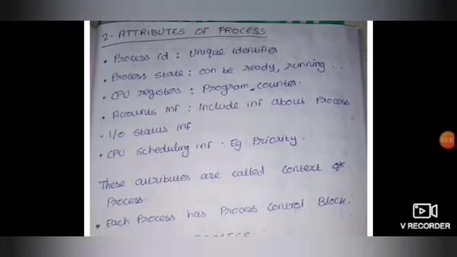So when a question comes up, instead of asking what the attributes of the process are, if it asks what the context of the process is, the answer is the same: the process ID, the process state, CPU registers, account information, input output status information, and CPU scheduling information. And each process has a process control block.